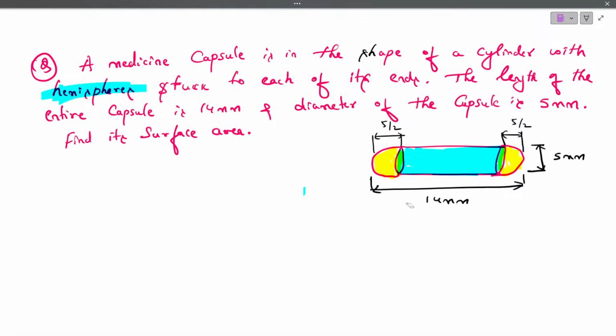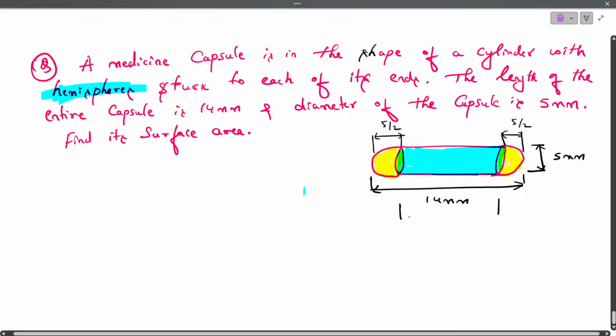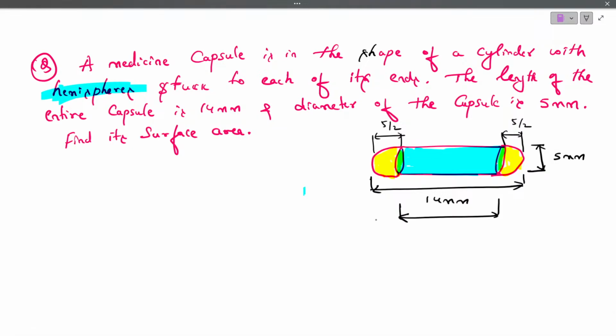Then how much is the height of the cylinder? In 14 mm, here 2.5, here 2.5. In 14, if you remove 5, then the remaining is how much? In 14, if you remove 5, the remaining is 9 mm. So this is the length of the cylinder. So total they have given the length is 14 mm.